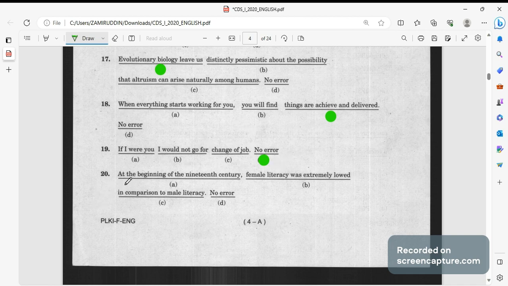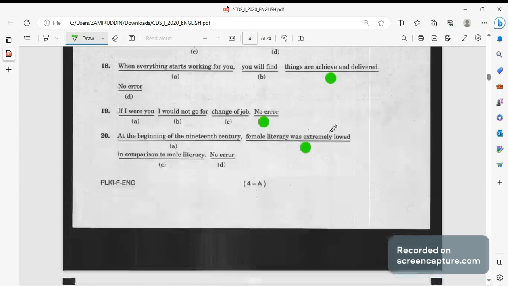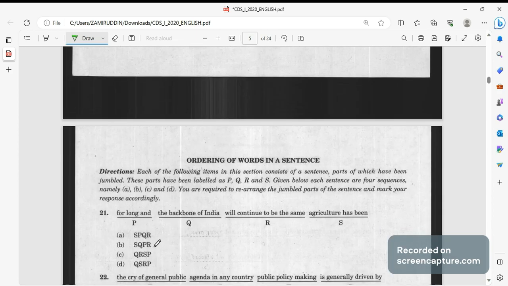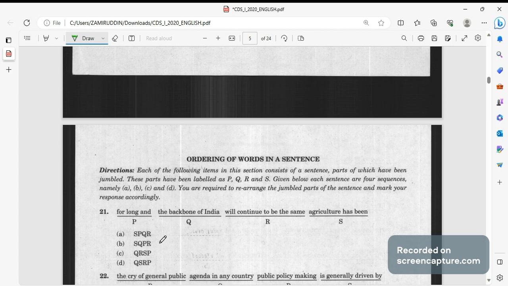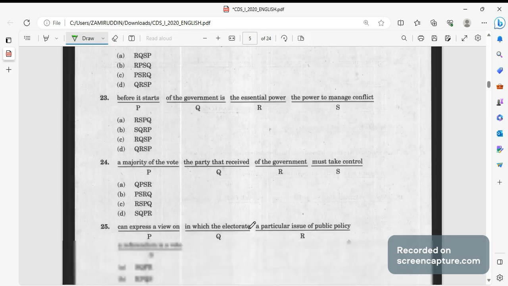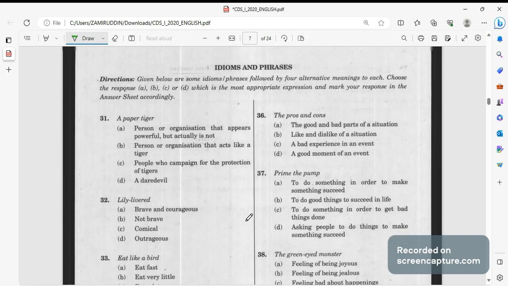Next, at the beginning of the 19th century, female literacy was extremely low. Load is not a word here at all. Low, lower, lowest. So load will not be there. Low will be the answer. Next one. So these were the spotting errors. If I move, next is the ordering of sentences. We'll skip this part.